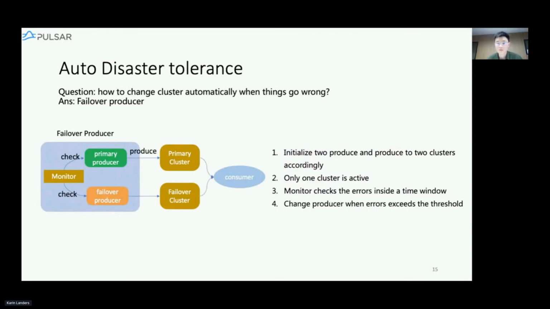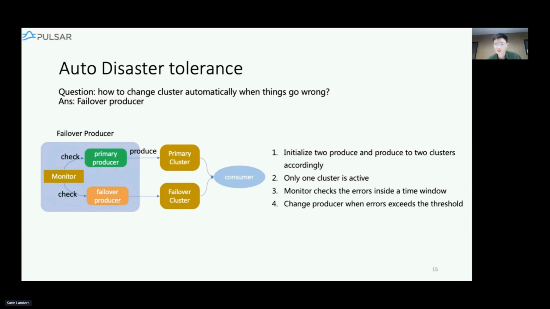Okay, so from the last slides, we know that we can use geo-replication to achieve fault tolerance. But the problem is that we need to manually switch the cluster when the cluster is unavailable, and there's a time gap in the process. So the users need to wait before the cluster is available again. This may not be acceptable in some strict cases, so we came up with a strategy called failover producer.